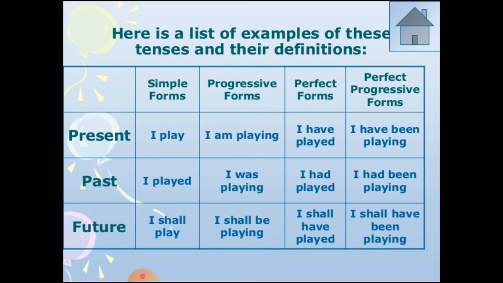Past, I played, I was playing, I had played, and I had been playing. Some continuous action in the past. Future indefinite, I shall play in coming time. I shall be playing, some continuing action will be there in the future. I shall have played, and the combination of these two in the future perfect progressive, I shall have been playing, something which will have been continued for a long time.